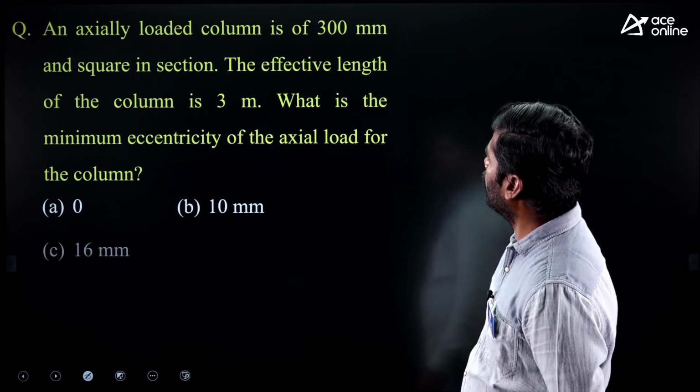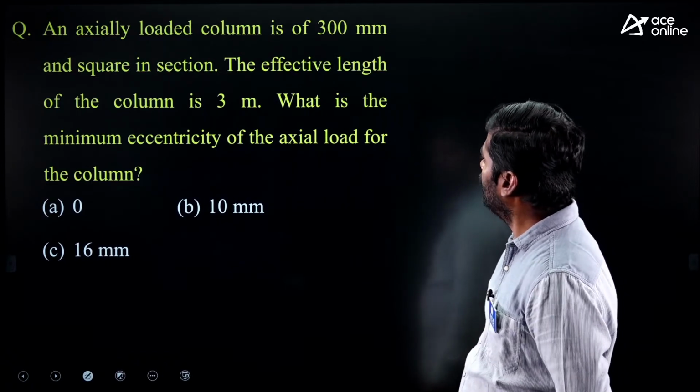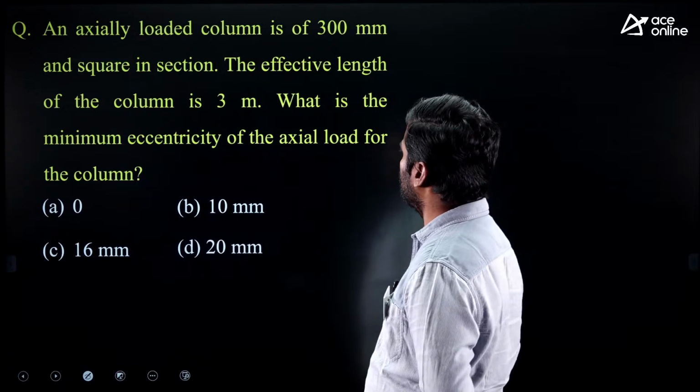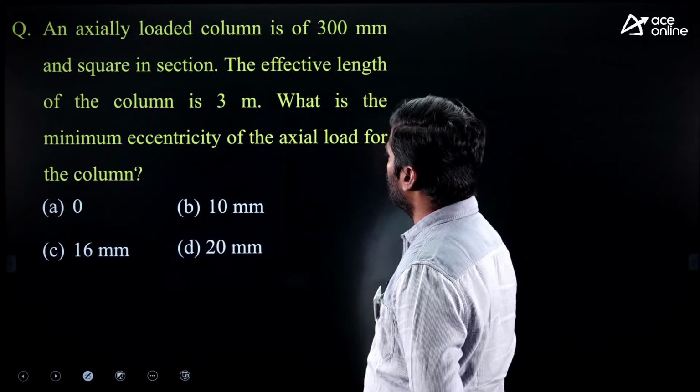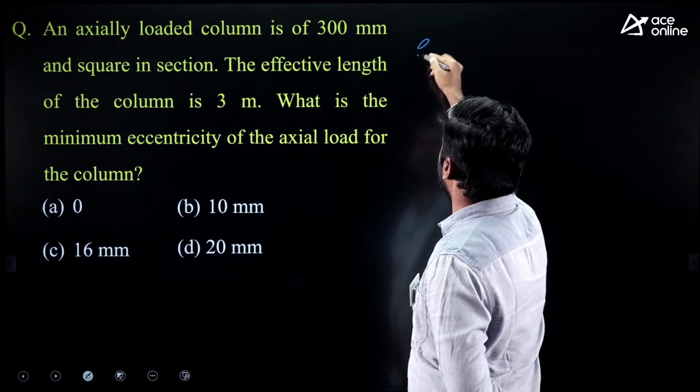An axially loaded column is of 300 mm square section. The effective length of the column is 3 meters. What is the minimum eccentricity of the axial load for the column? They are asking minimum eccentricity.